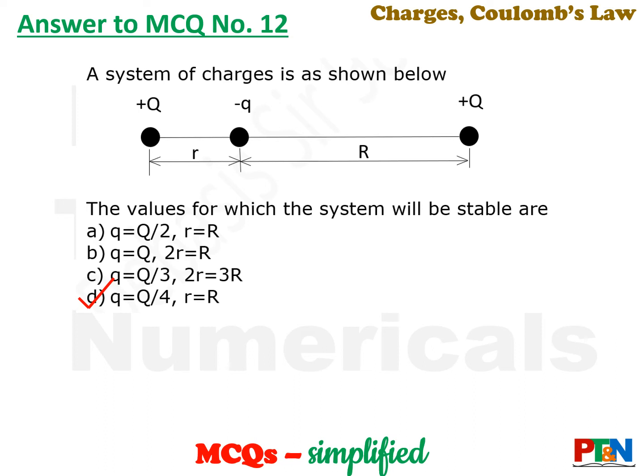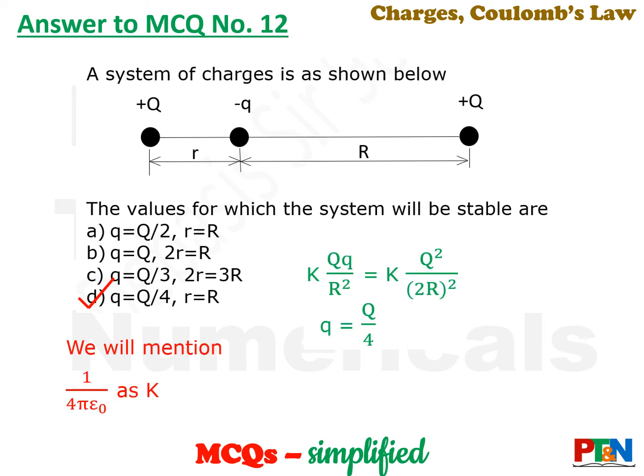Now if small q is in the middle, that will be balanced because it will be equally pulled by the two charges. Now the question is with capital Q. The capital Q has to be balanced. That means the force of attraction on capital Q by small q should be equal to the force of repulsion by the other capital Q. Now in this entire video and upcoming videos also, many times we will be using capital K in place of 1 by 4 pi epsilon 0 to save time and space and to make it look easy.